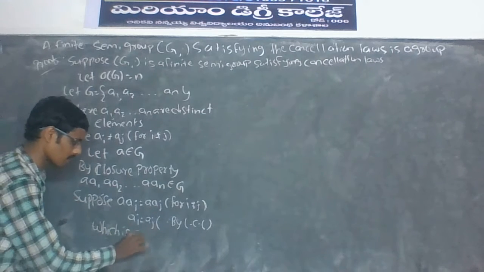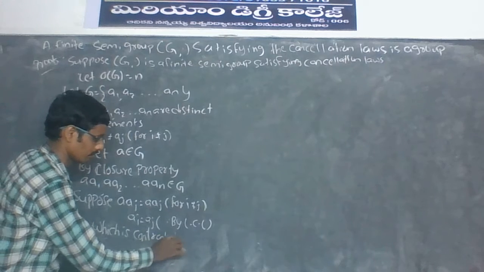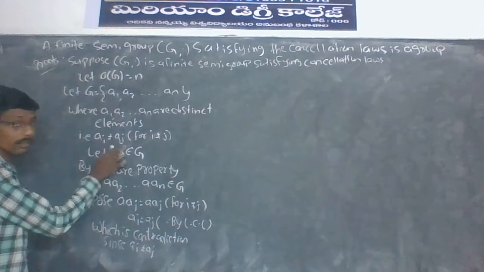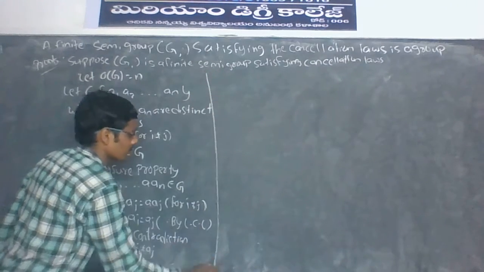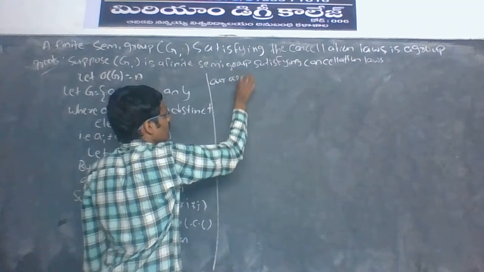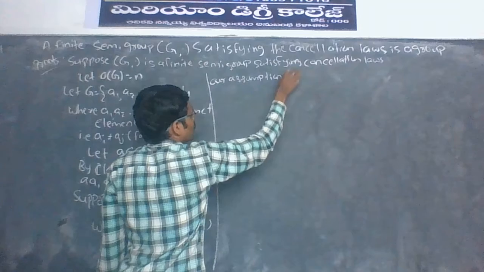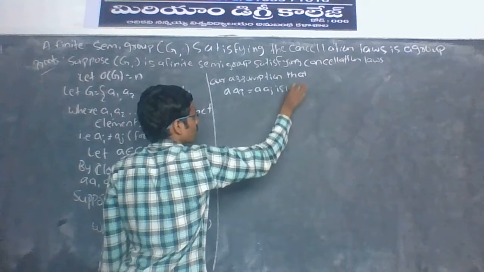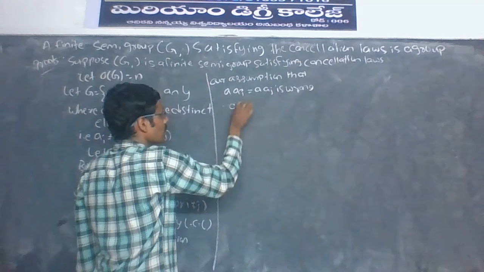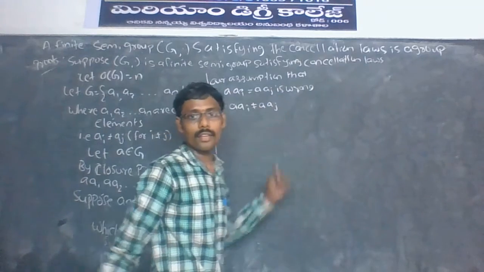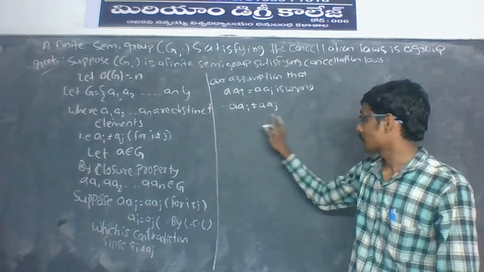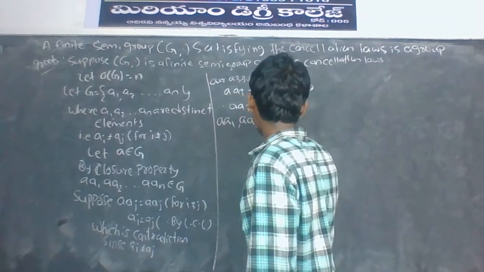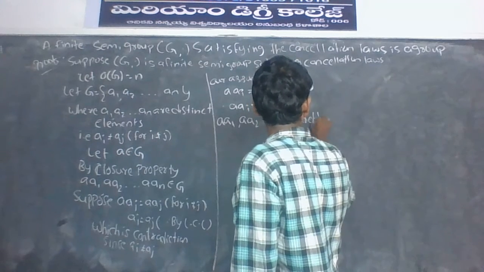Since ai is not equal to aj, our assumption that a·ai is equal to a·aj is wrong. Therefore, a·ai is not equal to a·aj. So a·a1, a·a2, and so on a·an are distinct elements.